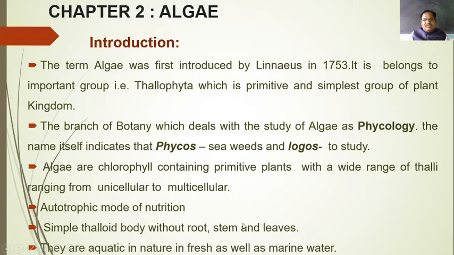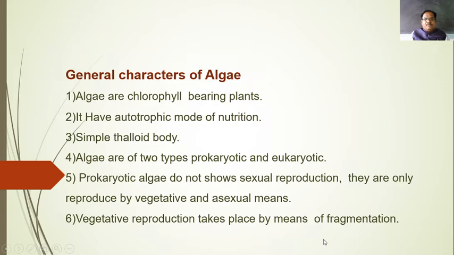Without root, stem and leaves, that is, the plant body is a simple thalloid plant body, that is, absence of root, stem and leaves, and they are found in marine as well as fresh water. Then general characters of the algae. Well-known examples of algae are Spirogyra, Chlorella, Chara, Batrachospermum, and Euglena.